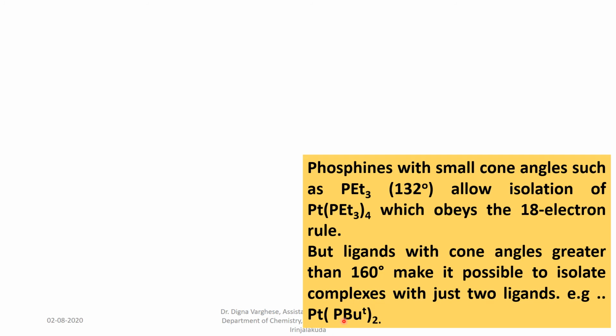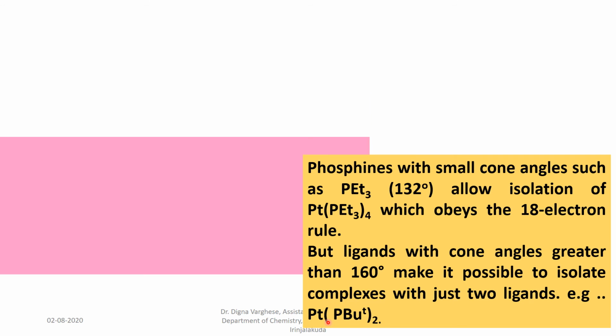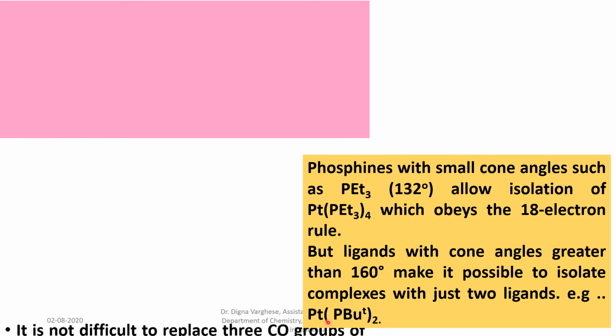We know tri-tertiary butyl phosphine type ligands have a cone angle of about 182 degrees, so they arrange around the platinum metal with two ligands only, which is sterically satisfied. Otherwise the complex is unstable.